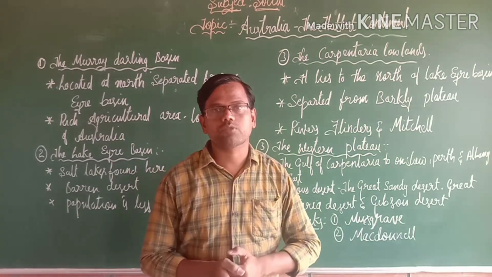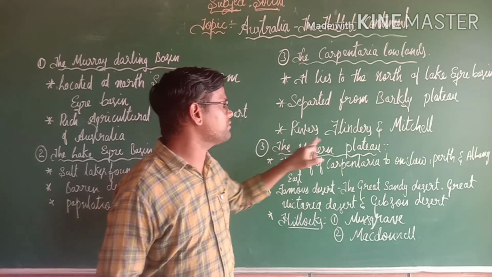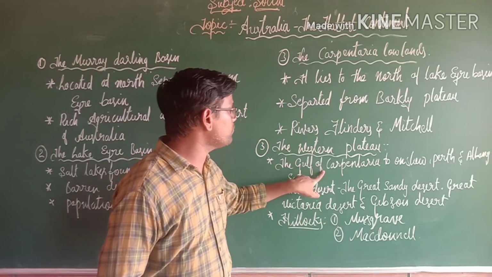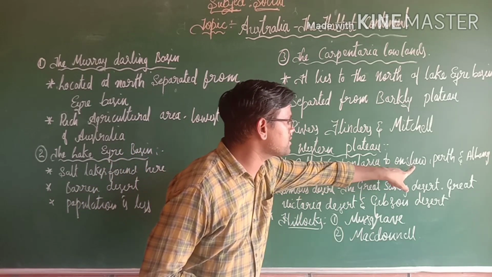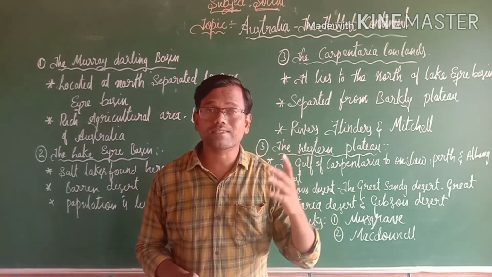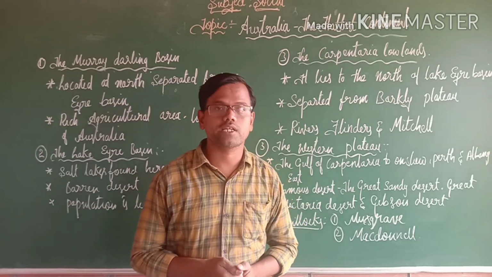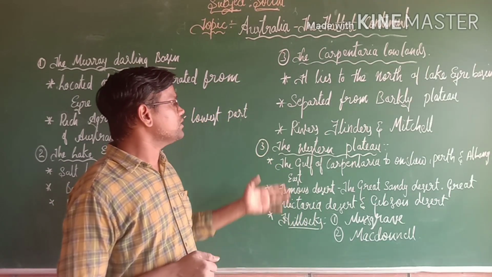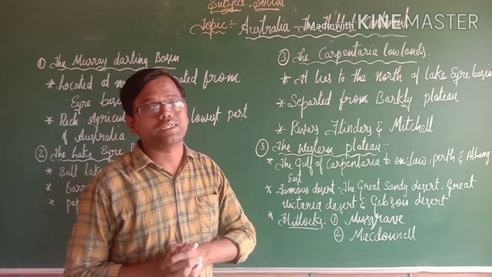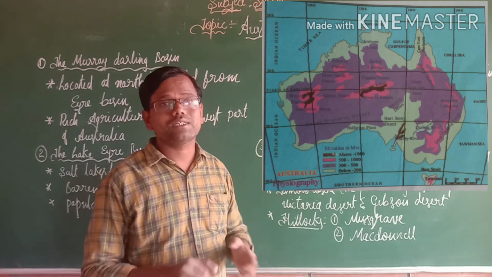The next, one more important physical division of the Australia continent, is the Western Plateau. The Western Plateau extends from the Gulf of Carpentaria to Onslow, Perth and Albany to the east. And this tableland occupies more than 2/3 of the Australia continent. And also in the Western Plateau, it has a few important deserts. Almost all the Western Plateau is covered by desert.